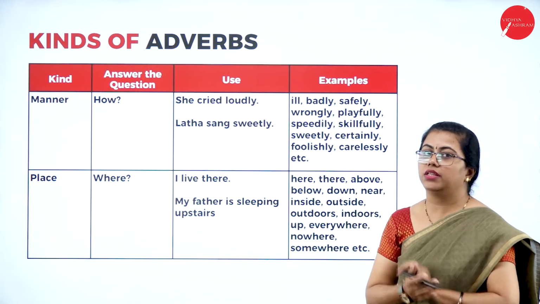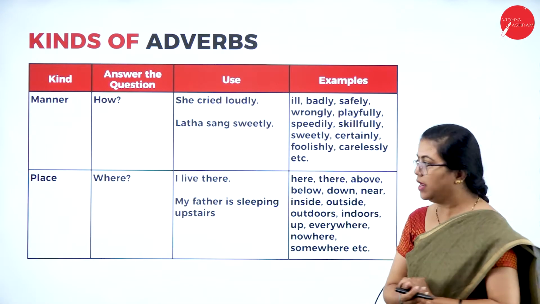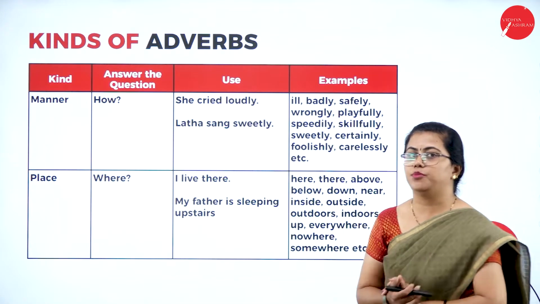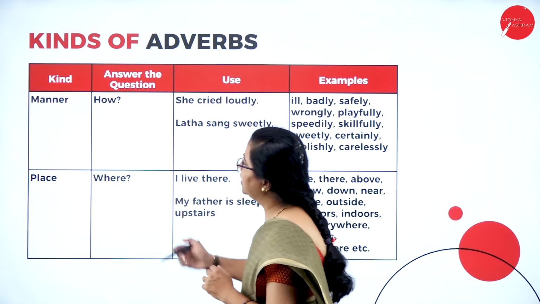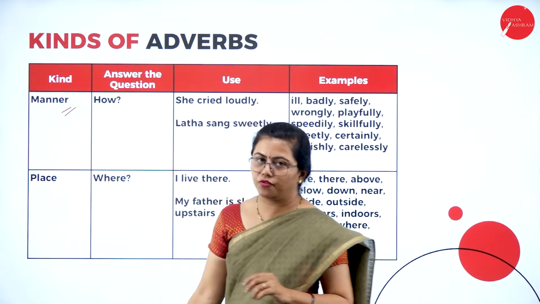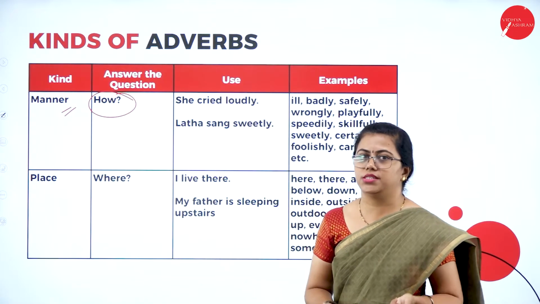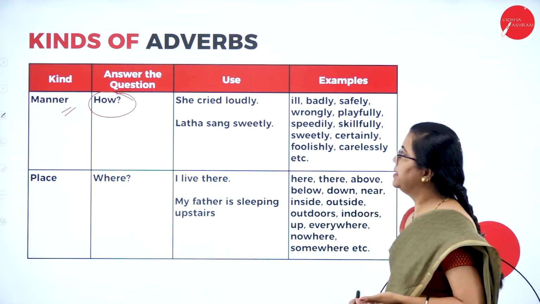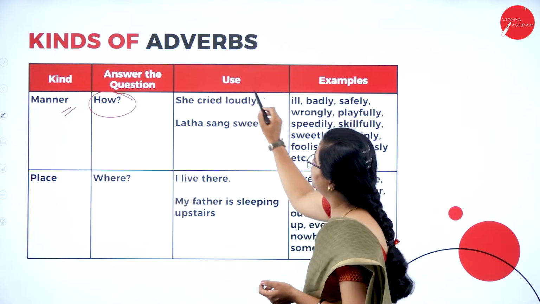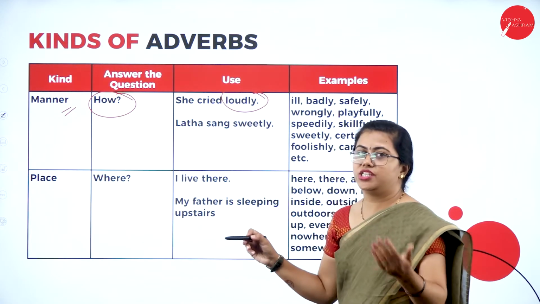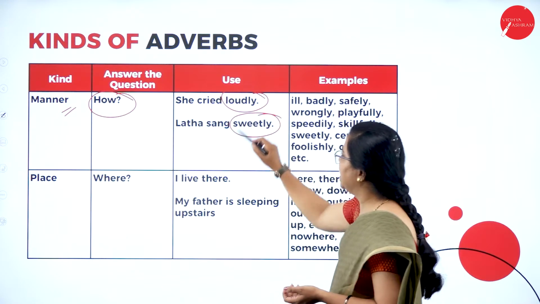So I've just put everything in one single table and you can know the different types of adverbs over here. To begin with, it is adverb of manner. Fine. Adverb of manner tells us how some work was done. An example sentence you can hear: how did she cry? She cried loudly. How did she sing? She sang sweetly.